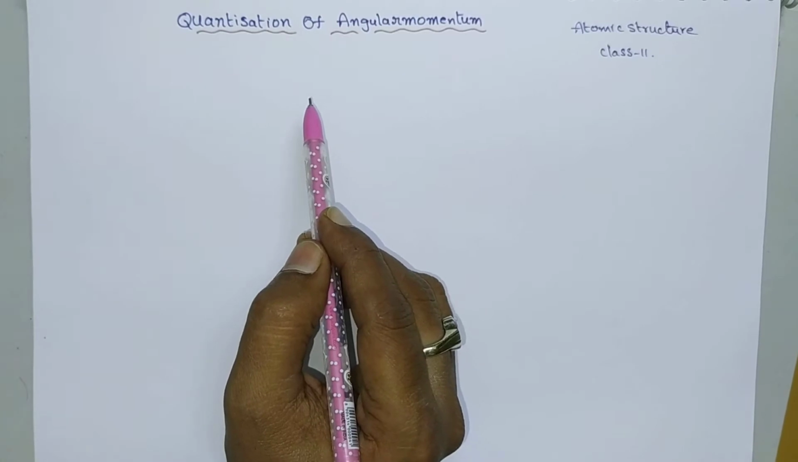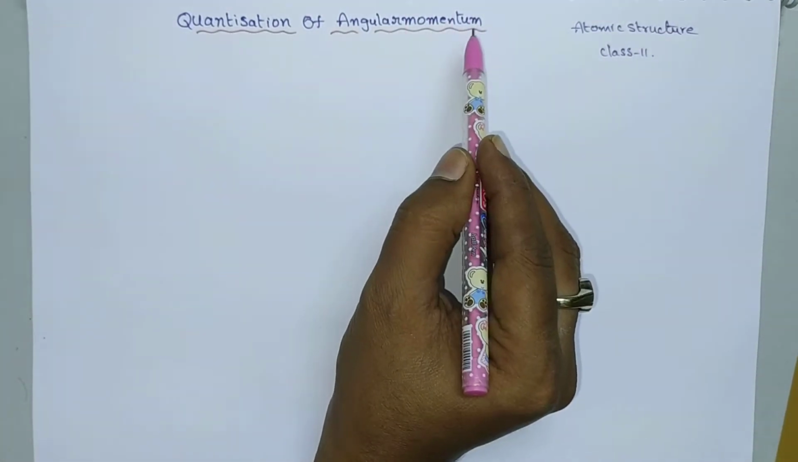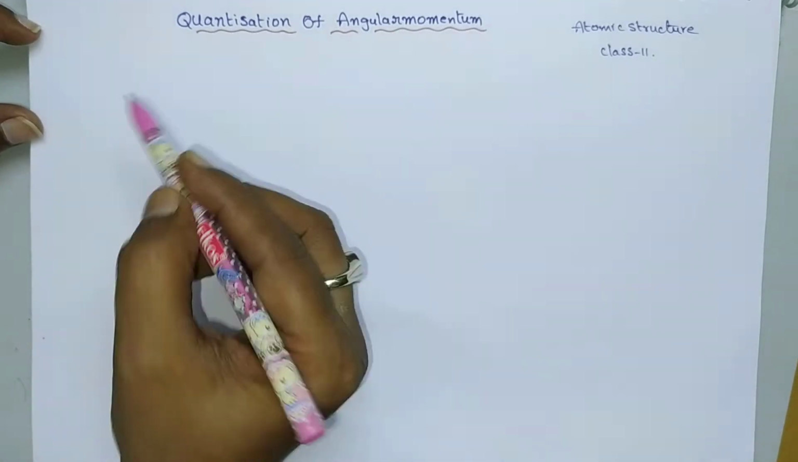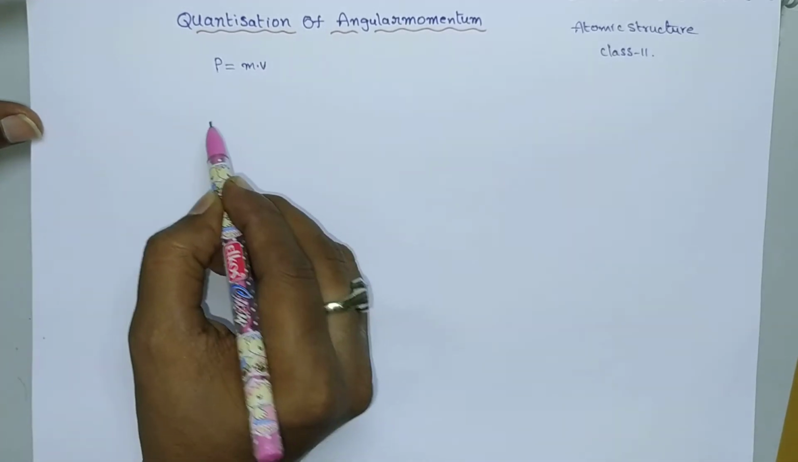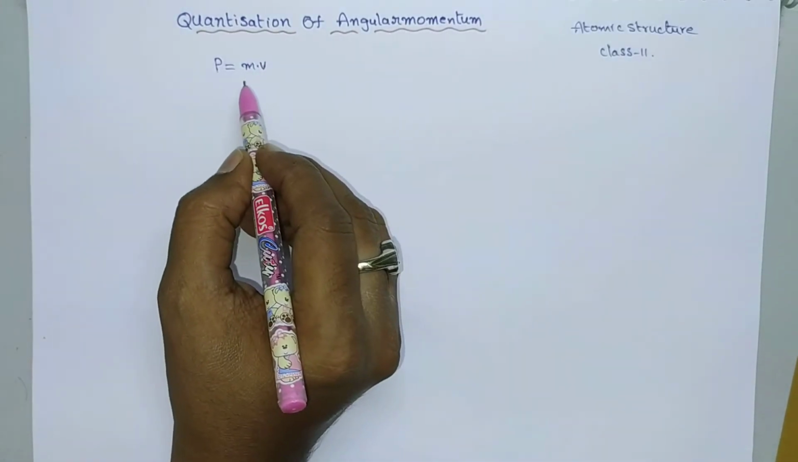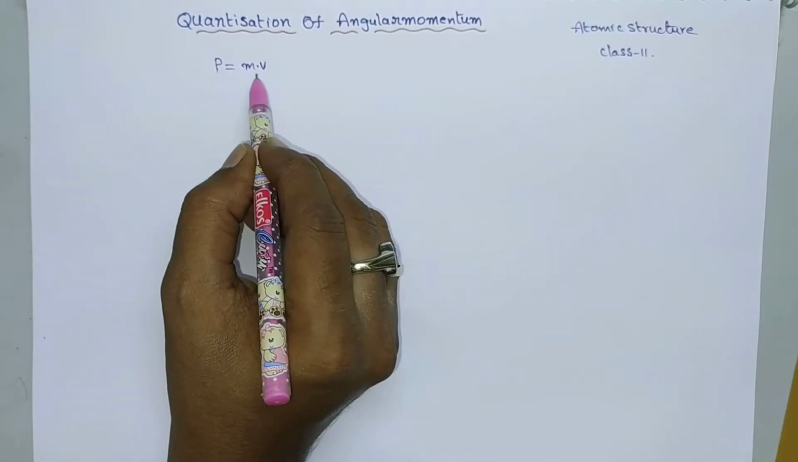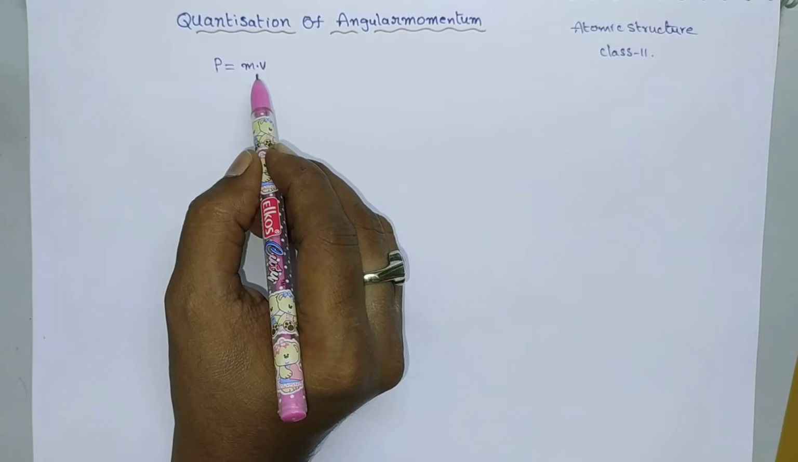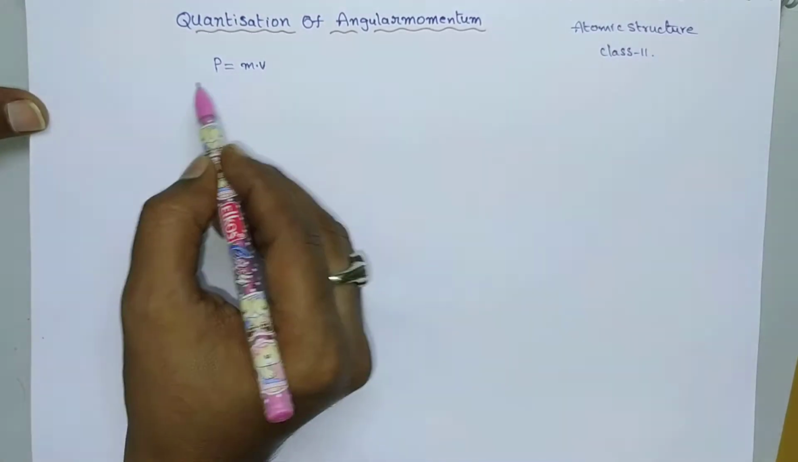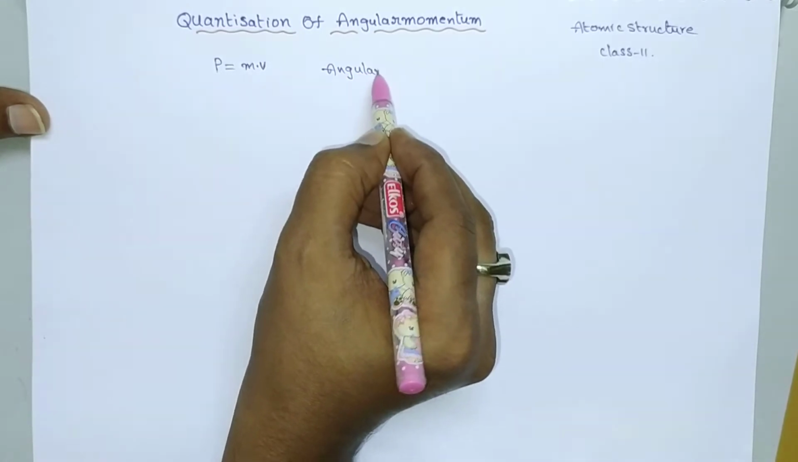Now let us move on to our topic, that is quantization of angular momentum. So here, what is meant by momentum? Momentum P is equal to the product of mass and velocity. If a particle is moving along a straight line path, then it will exhibit momentum. Otherwise, if the particle is moving in a circular path, then it will exhibit angular momentum.